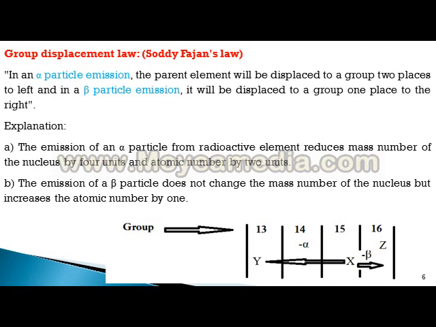And when there is the emission of a beta particle, atomic number increases by 1. Means in the periodic table, the element shifts toward the right by 1 place.